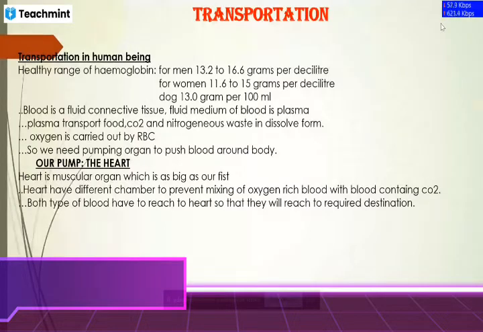For dog it is 13.0 gram per 100 ml, and for horse around 11 gram. The purpose of giving this data is to conclude that there is a difference in hemoglobin range between men and women: for men the range is larger, and for women it is lower.